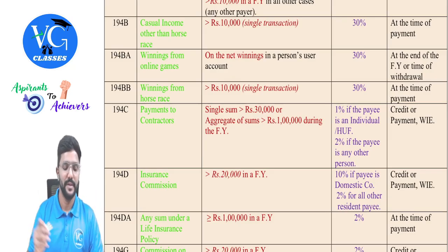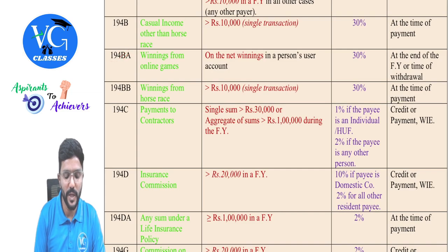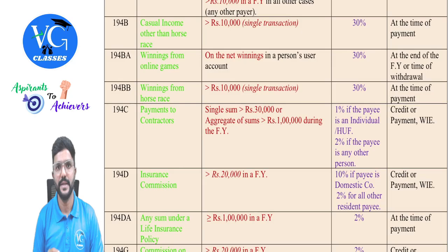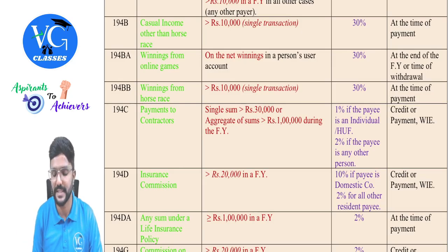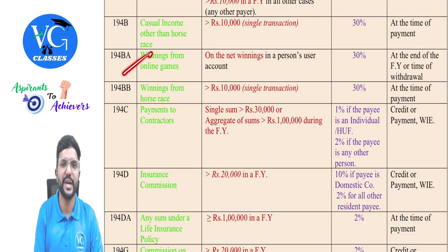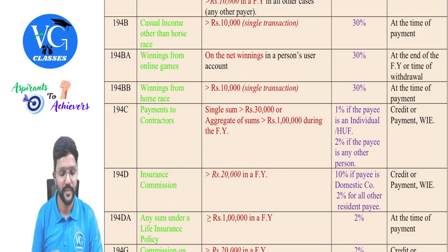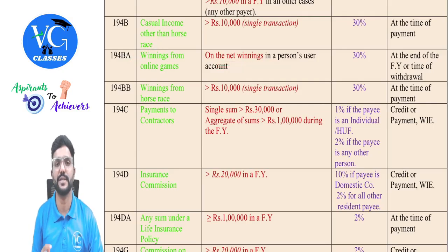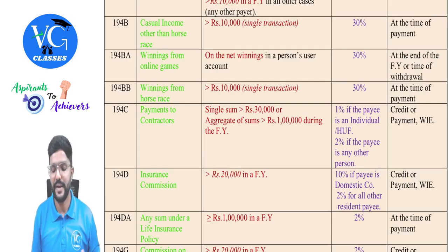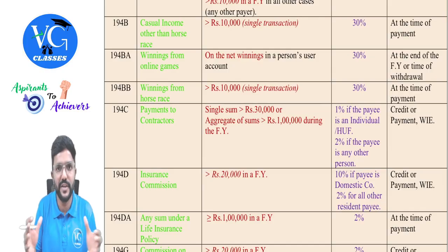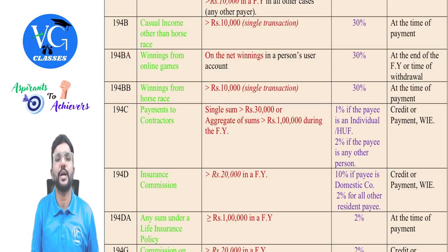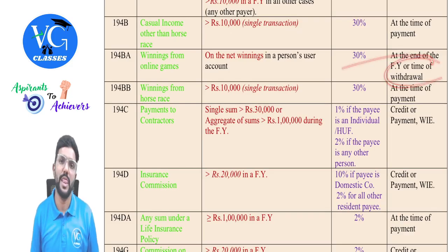Then 194BA will talk about winnings from online games. Even for this, as per section 115BBJ, the actual tax rate is 30%. The same thing is deducted as TDS here, as per section 194BA. So winnings from online games are taken on the net winnings in a user's account. There is no threshold limit here. TDS has to be deducted at the end of the financial year, or in between the financial year, if there is any withdrawal from the account, then at the time of withdrawal.